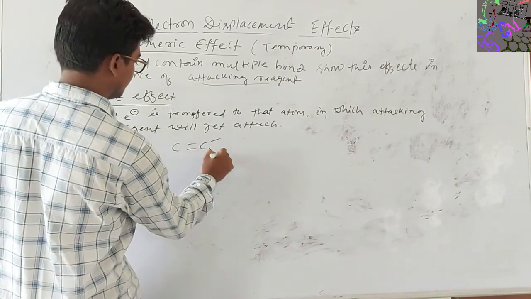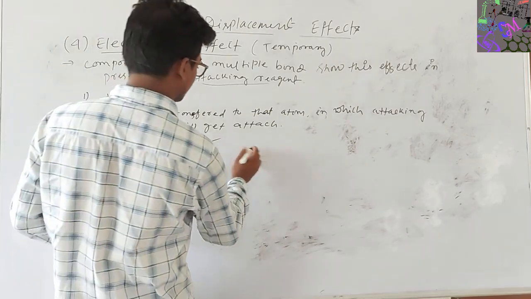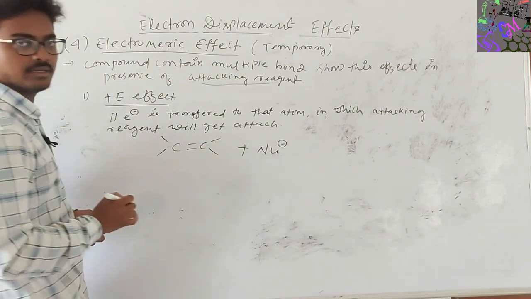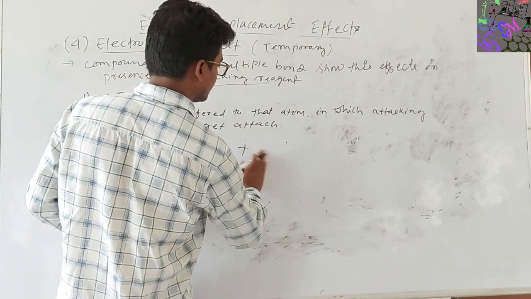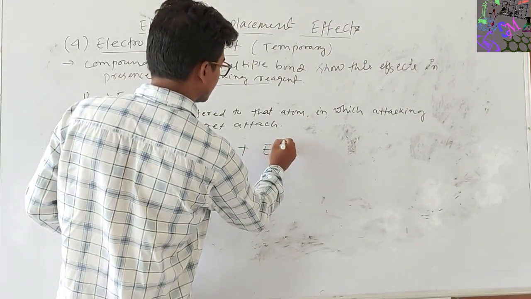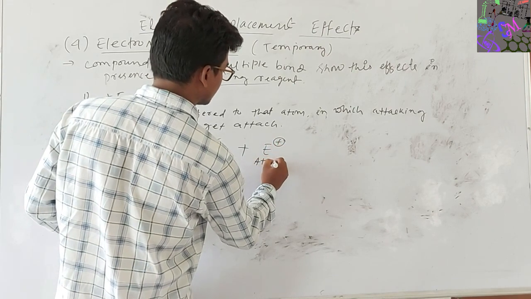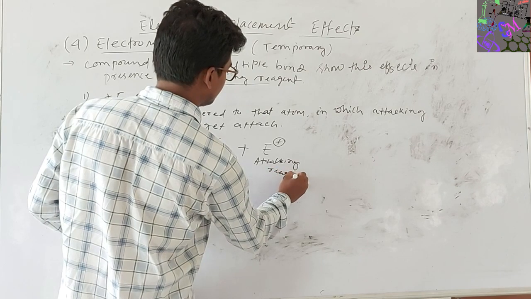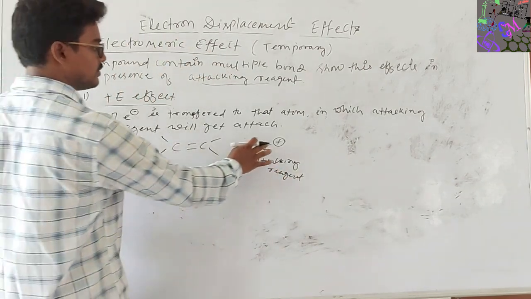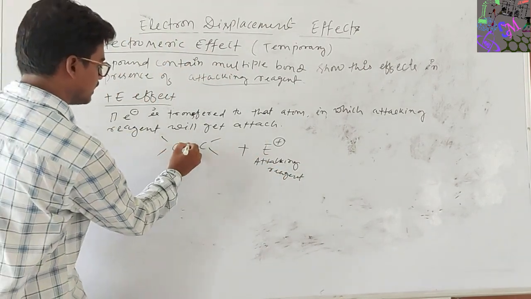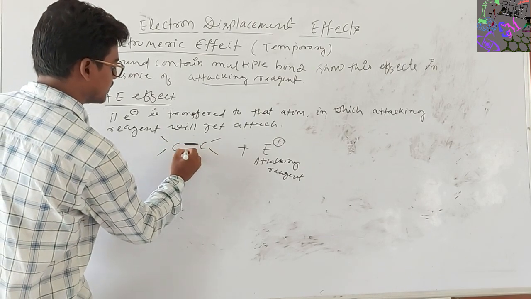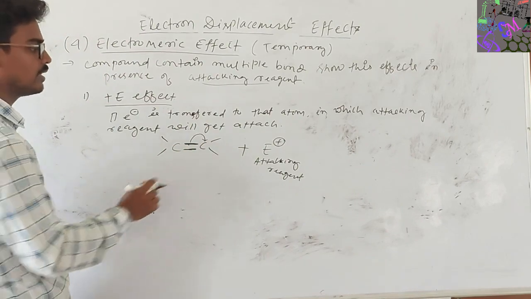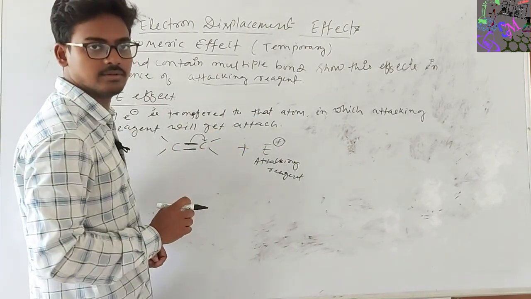So this is the example, where the nucleophile is here and the electrophile is the attacking reagent. Because of this attacking reagent, what happens? This pi electron will shift to the atom where the attacking reagent will be attached.